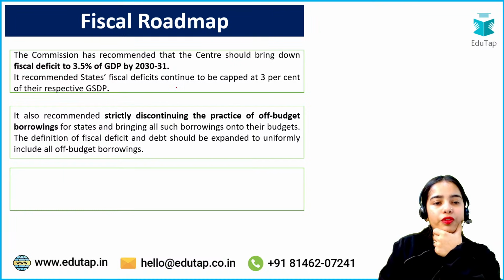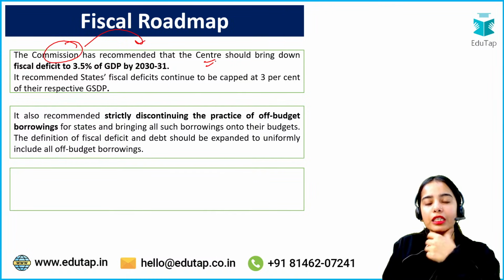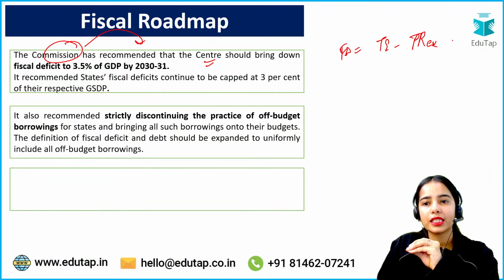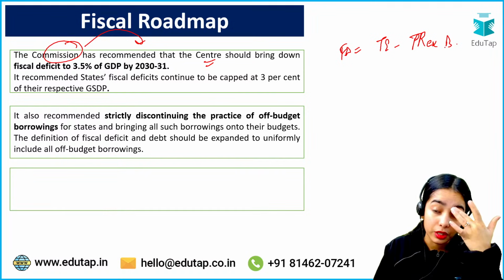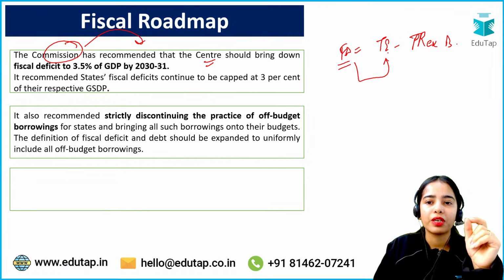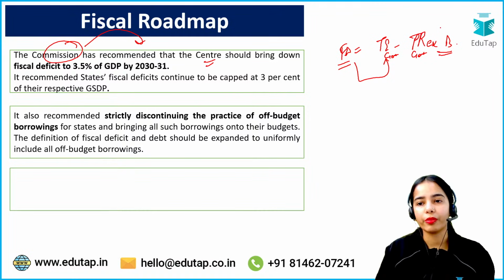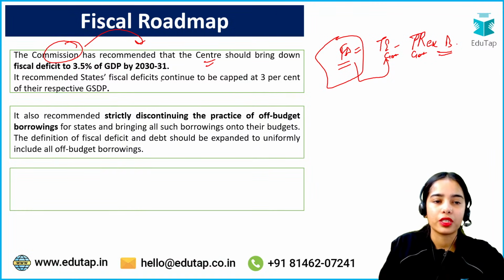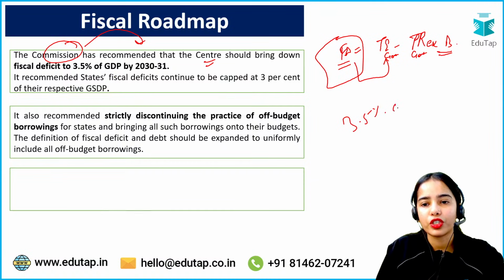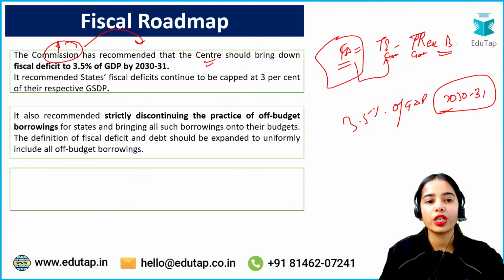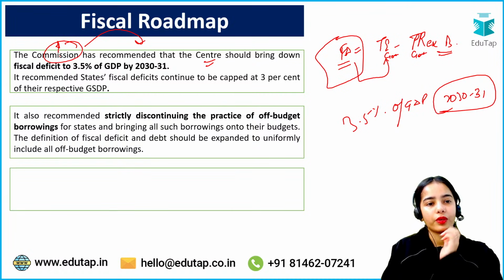Now fiscal roadmap. So the Finance Commission has recommended that the center should bring down its fiscal deficit. Fiscal deficit is the total expenditure minus total receipts, excluding borrowings or the debt receipts basically. So fiscal deficit is the total expenditure of the central government minus the total receipts of the government, excluding the borrowing. So that is fiscal deficit. That has to be brought to 3.5% of GDP by 2030-2031. Okay, so this is the target. The Commission has recommended that the center bring down fiscal deficit to 3.5% of the GDP by 2030-2031.